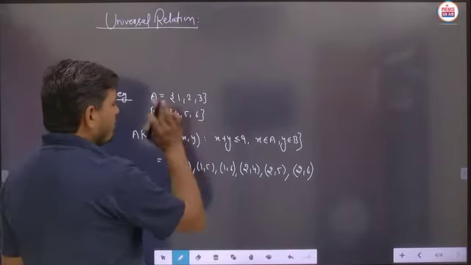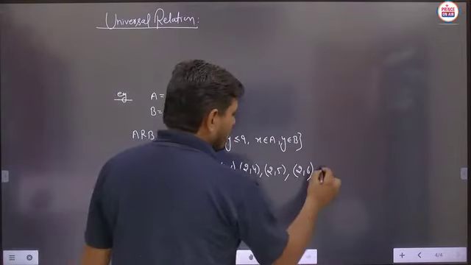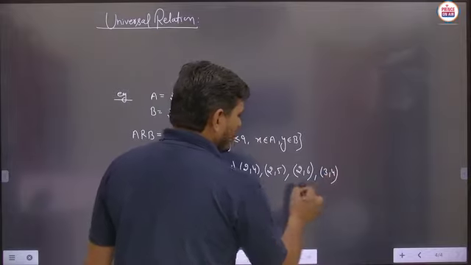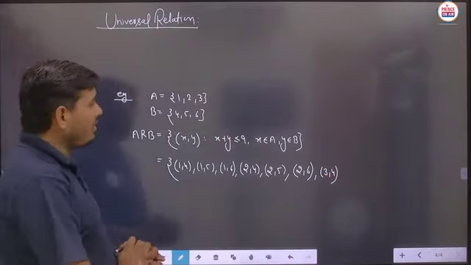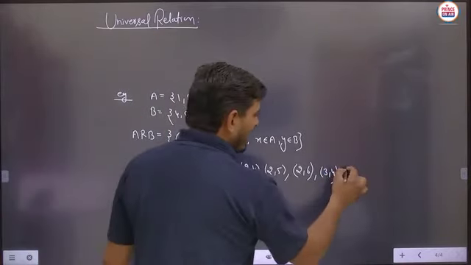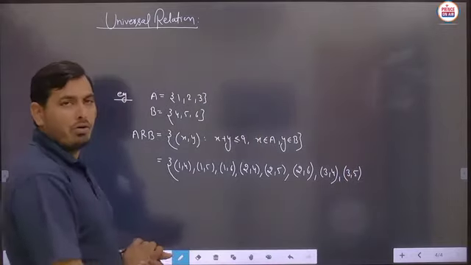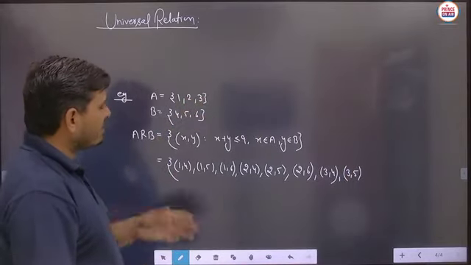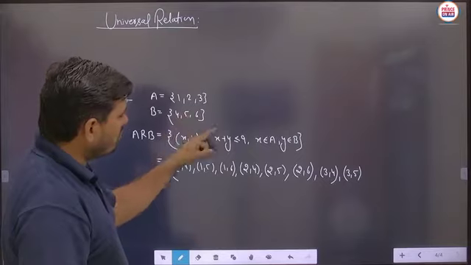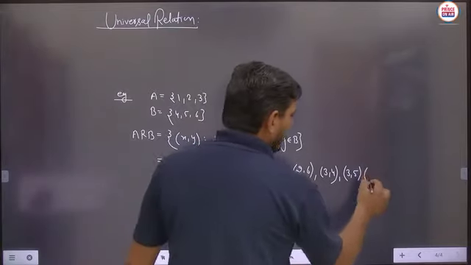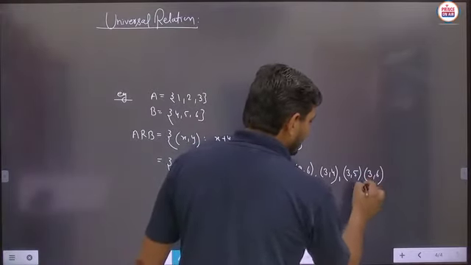Similarly student, we have to take the next element 3. So we will say 3 comma 4, because 3 plus 4 will be 7 and 7 is less than 9. Similarly 3 plus 5 will be 8, and 8 is less than or equal to 9, no problem. And similarly 3 plus 6 will be 9, so the equal to sign is also there, so we will write here 3 comma 6. Is it clear?